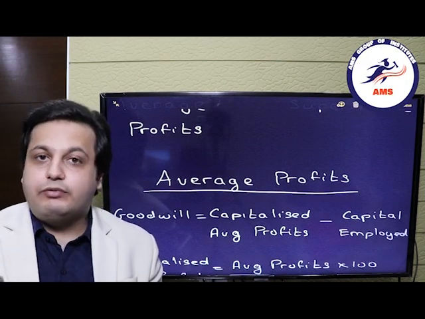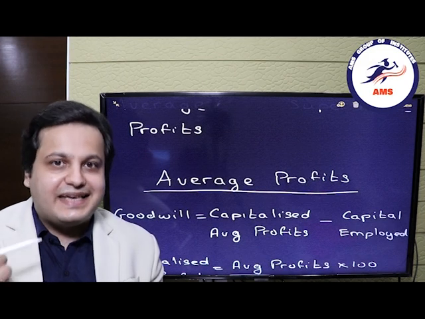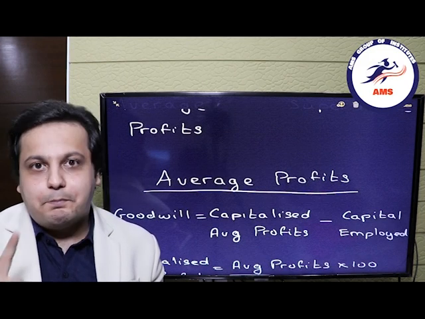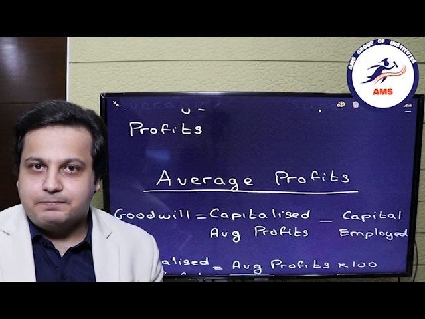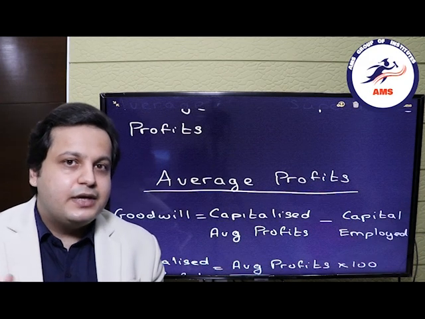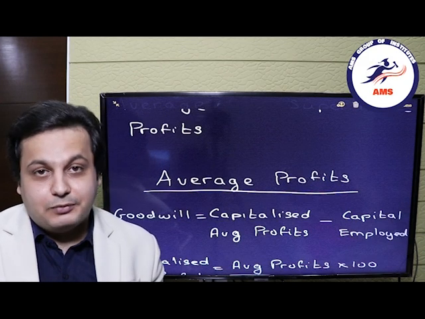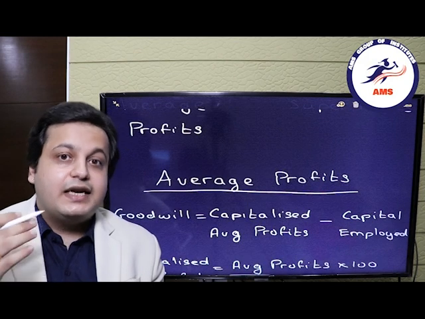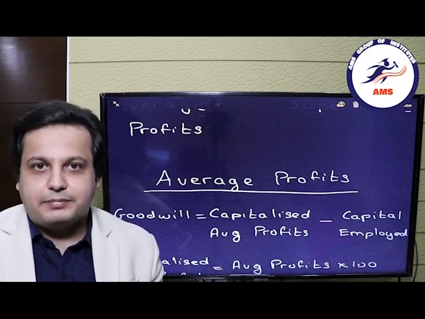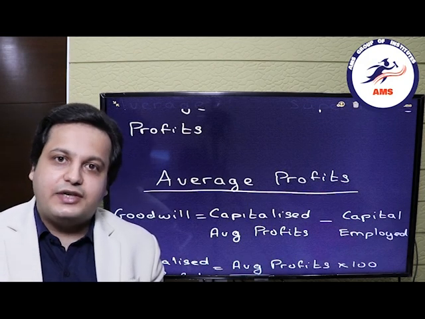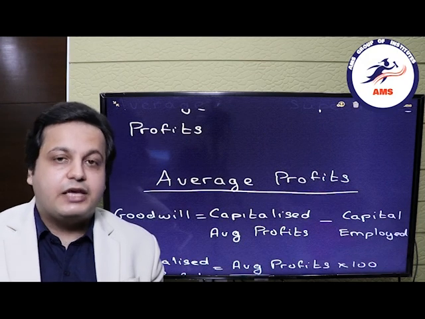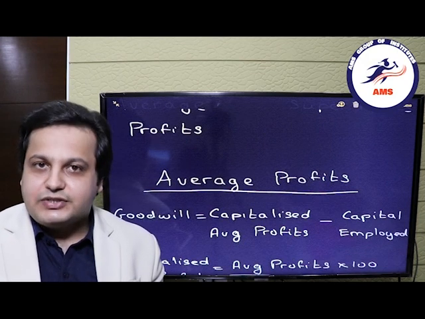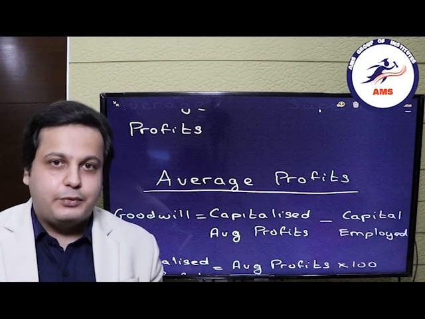Here you can see how will you calculate goodwill. It will be the capitalized average profits minus the capital employed. Now in the previous video we have seen that capital employed can be also said the net assets of the company. Now how to calculate that we've already seen in the previous video. If you have missed that video, I would suggest you to go back and look at that video.